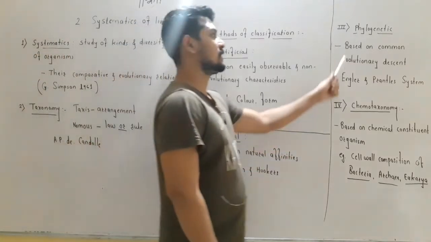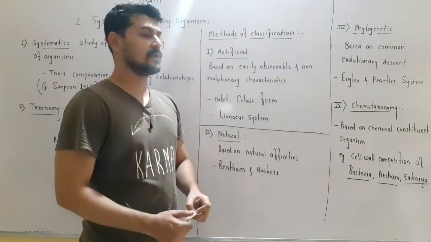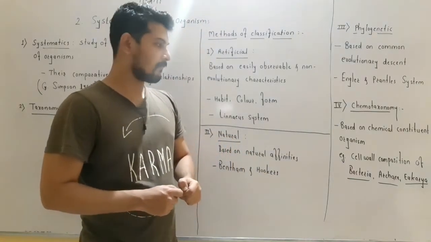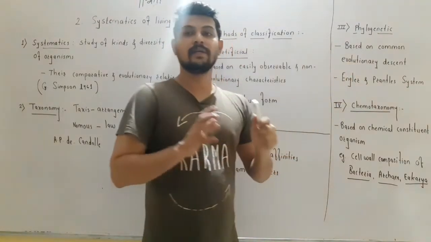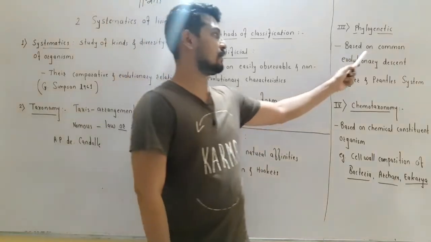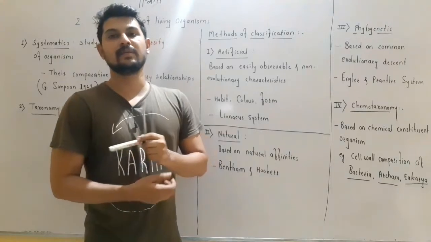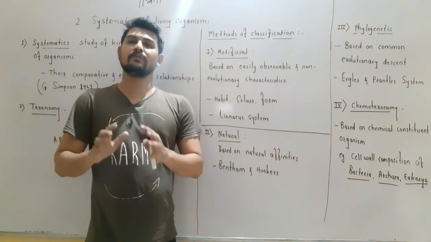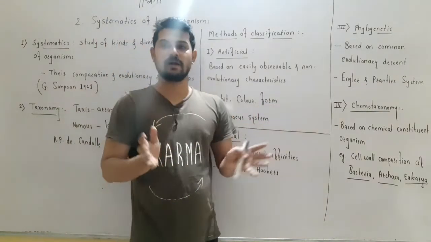Next is the phylogenetic system of classification. The phylogenetic system of classification is based on the phylogenetic relationship or the evolutionary relationship. So it is based on common evolutionary descent. Common evolutionary descent means the common ancestor of the organisms. From one common ancestor, all the new species have arisen, right?